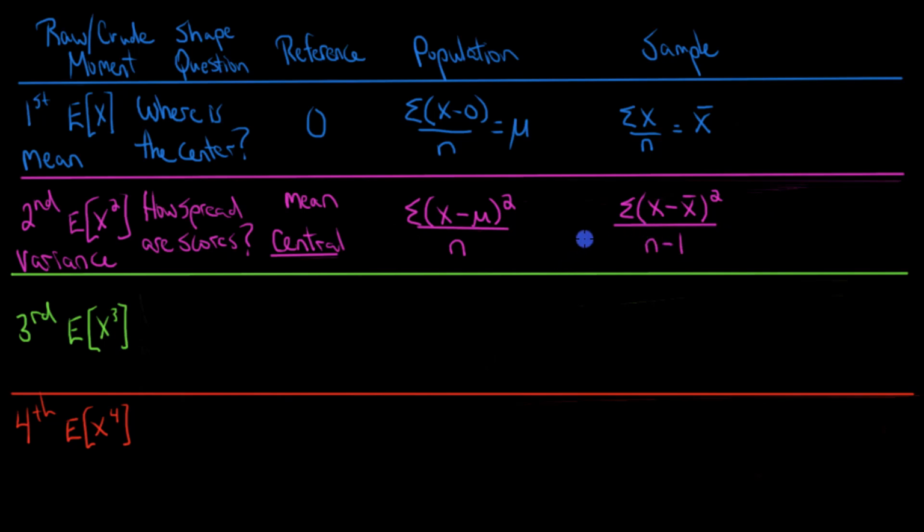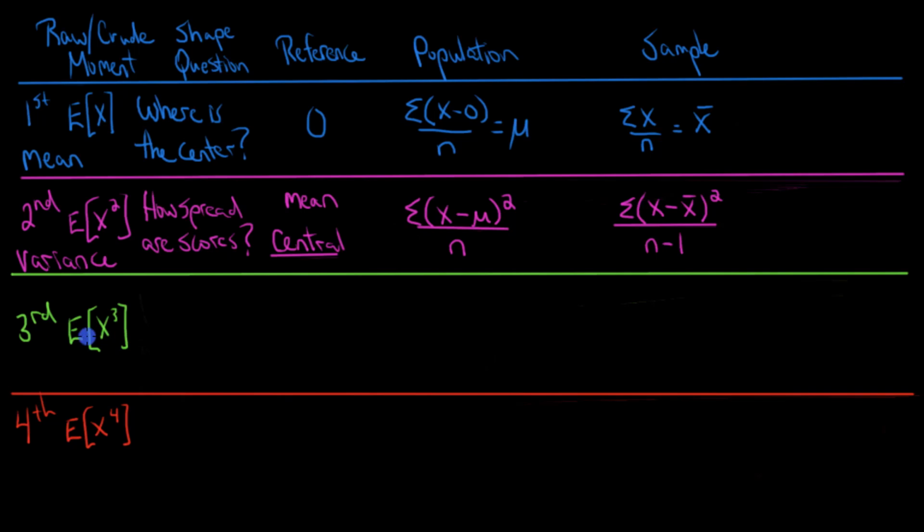And if you want more information about this switch to using n minus 1, which is known as Bessel's correction, I'll put a link to a video where I explain this in more detail. And so our third raw or crude moment would be the expected value of x cubed. For the raw version, we would just cube each value of x, add them all up and divide by n. But you might guess that this is probably not what we actually want.